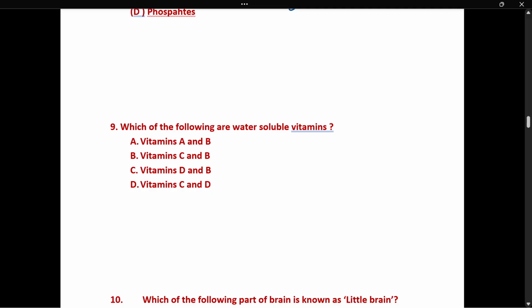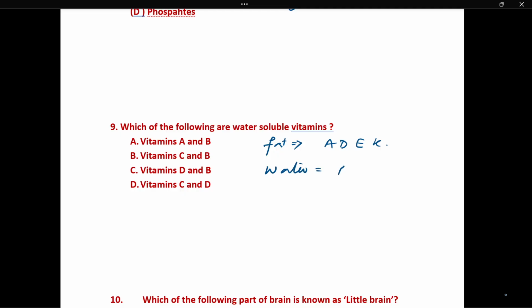Next. Question number 9. Which of the following are water soluble vitamins? What we know is that fat soluble are A, D, E, K, and water soluble are B and C. Okay, so here B and C, option B, are water soluble. So A, D, E, K all are fat soluble.